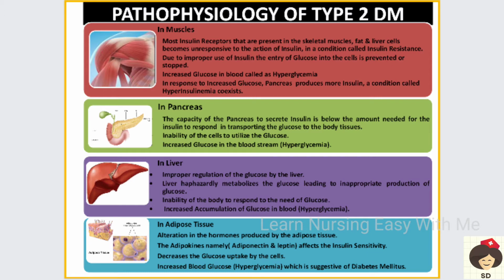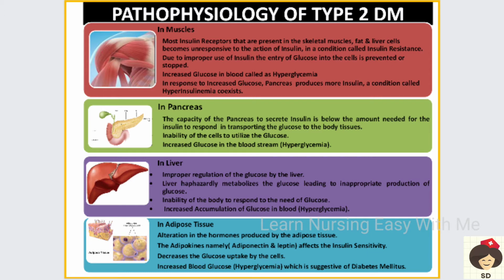So this happens when the muscles become unresponsive to insulin. And next, when we look at the pancreas, in certain conditions the pancreas is producing less insulin, but the body's need for insulin is more. That means there is so much glucose in the blood and more insulin is needed in order to carry the glucose and transport it to the tissues, but the body is not producing enough insulin.